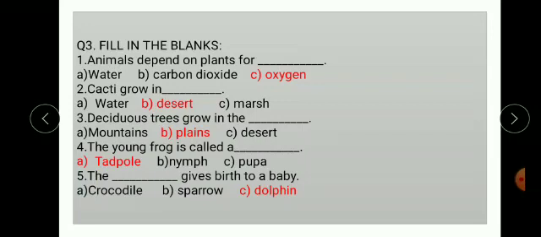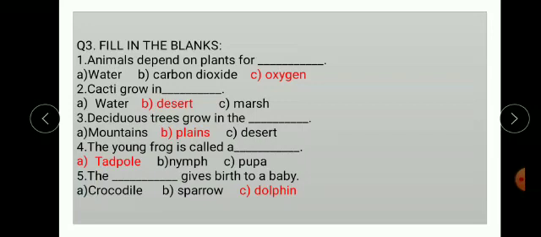Third, deciduous trees grow in the dash. Options are mountains, plains and desert. The correct option is plains. Deciduous trees grow in the plains.